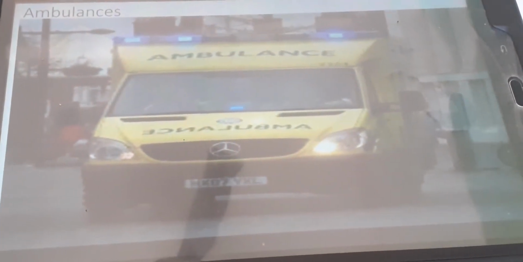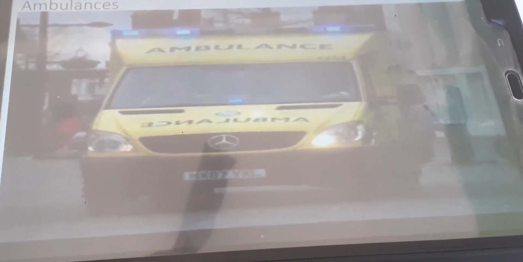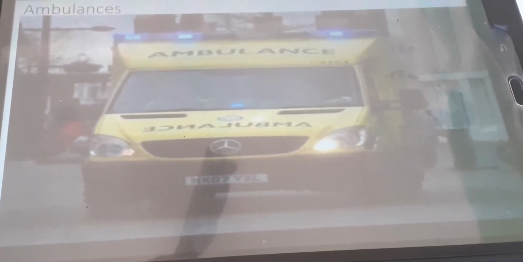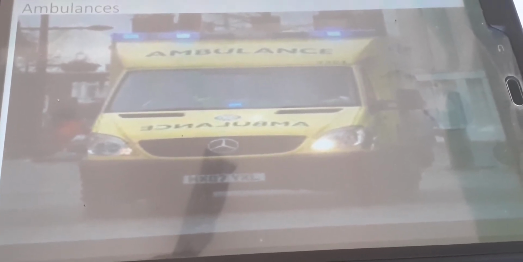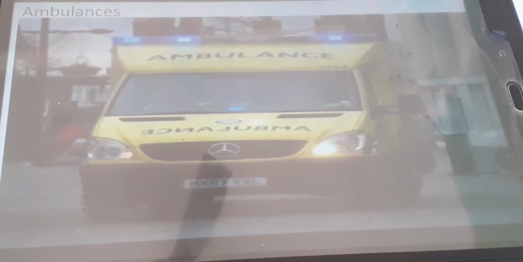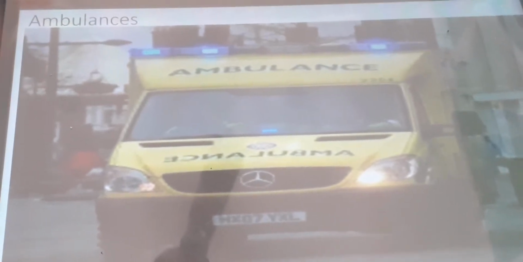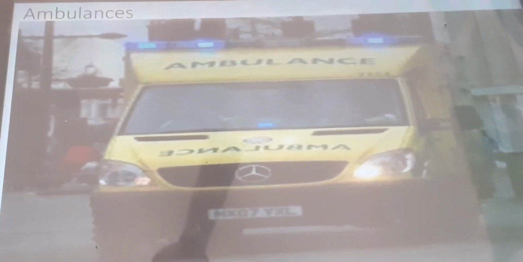Now I am going to show one picture to you. What is this vehicle? Ambulance. Clear. This is very important because we have to give way for the ambulance, as it can save so many lives. Can you now understand why the word ambulance is written like that? Yes, because when the driver of a vehicle ahead of an ambulance looks in the rear view mirror, he can read ambulance written on it.